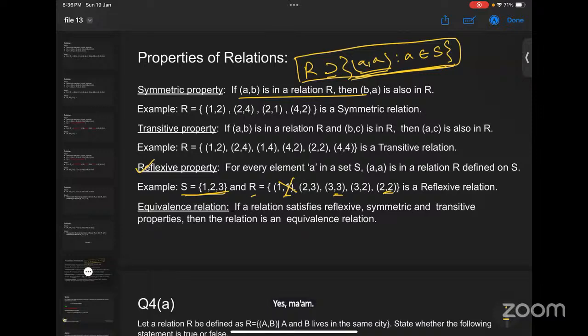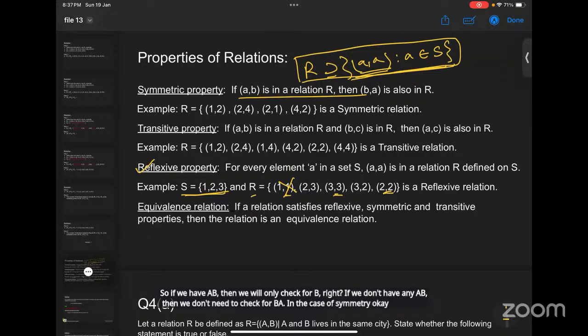Okay. Then we can move to symmetric property. So what a symmetric property is, that means if AB is in the set R, then BA should also be in the set, right? So if we have AB, then we will only check for BA. If we don't have any AB, then we don't need to check for BA in the case of symmetry.